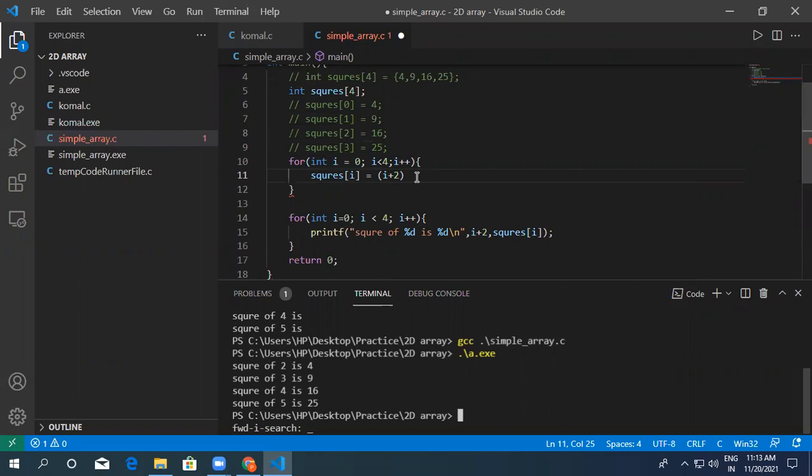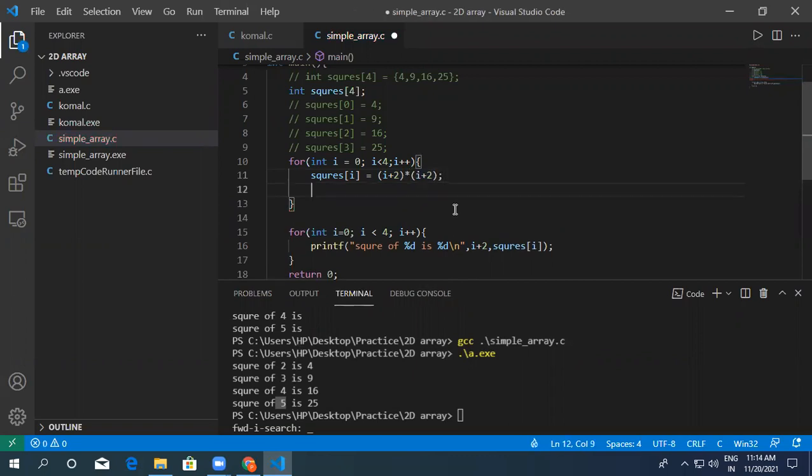It will start from 0. And then the square is multiplication of the number with itself, so i plus 2, like 2 into 2, 3 into 3, 4 into 4, 5 into 5. So understand this operation, do the mathematics. Now we will do it, I'm telling you.